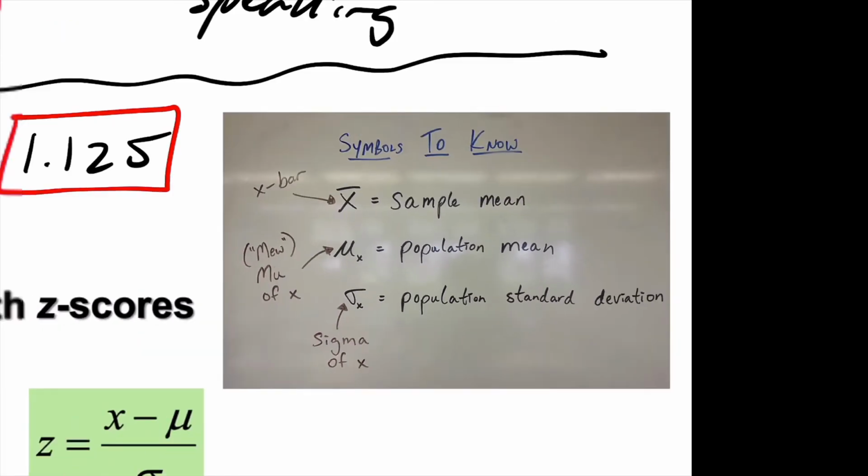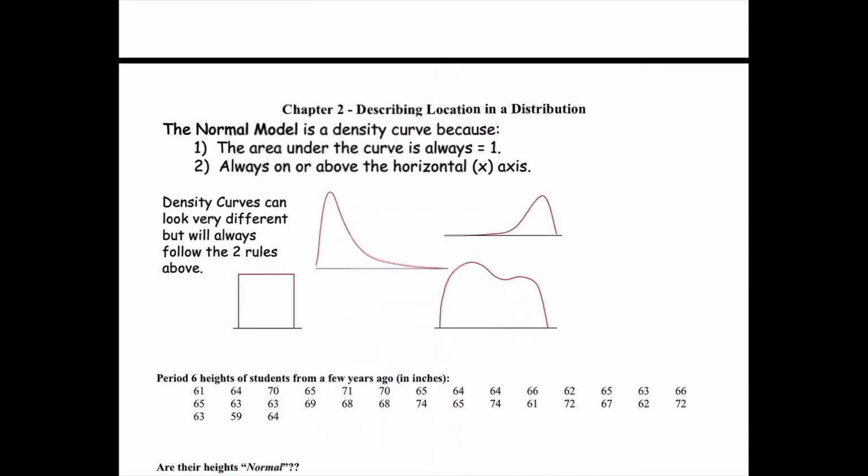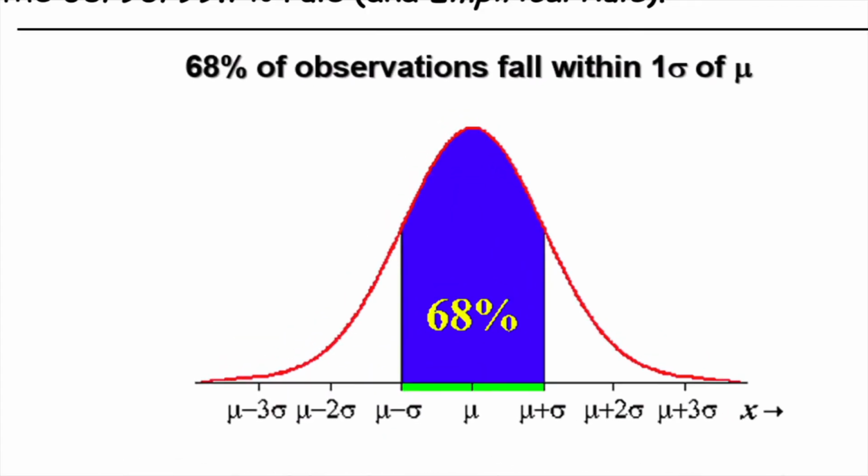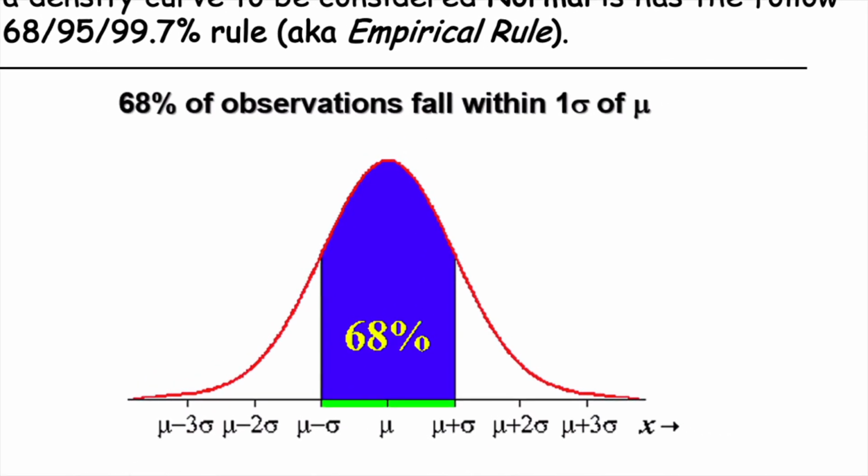So let's go back into this guy here. So 68% of the data has to fall between, in the green stuff here in the blue, mu plus sigma. What does that mean? Add one what?